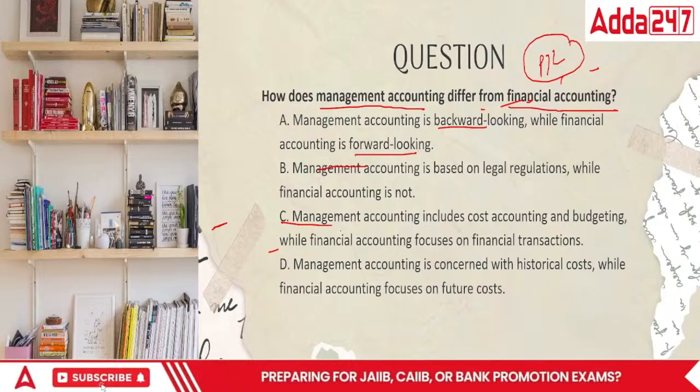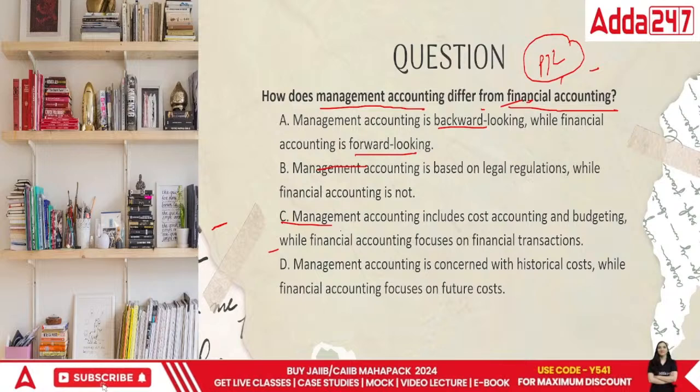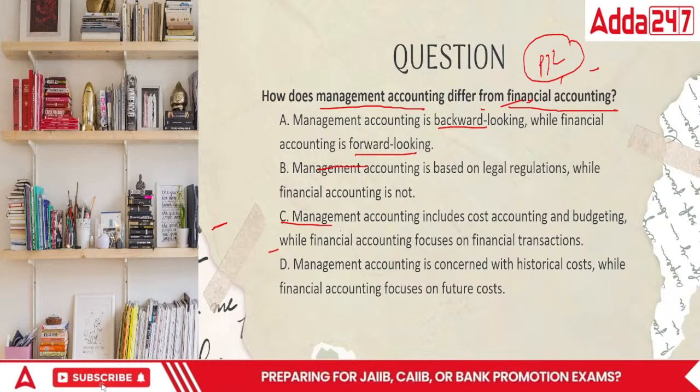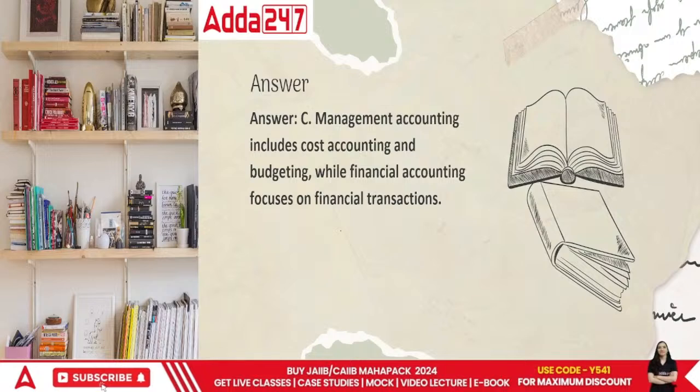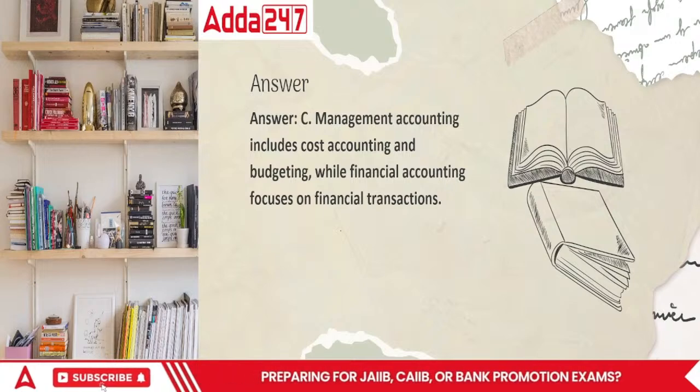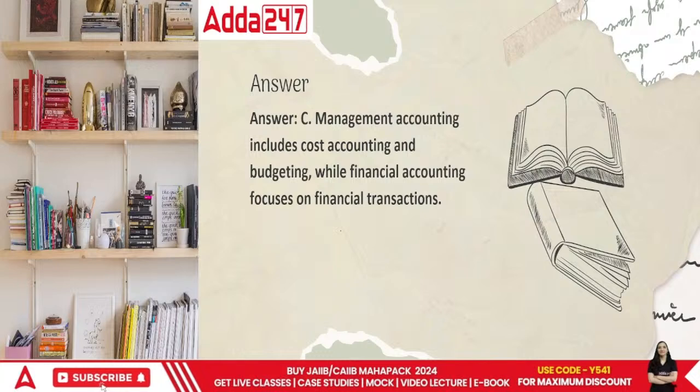It is going to be something that is based upon whatever has already happened and is recorded in financial accounting. So the answer would be C. The management accounting includes cost accounting and budgeting, while financial accounting focuses on only and only the financial transaction.